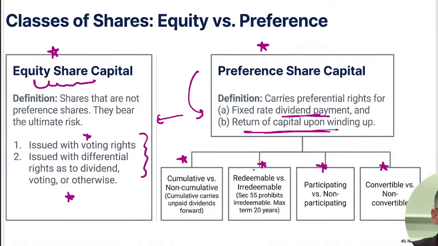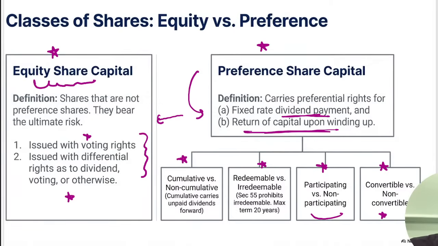Non-cumulative, opposite. Redeemable, the type of preference shares which can be redeemed by the issuing company after a prescribed, predefined time period or price. Non-participating and participating: participating is where we have some terms and conditions. Convertible, which can be convertible into equities and others, right?